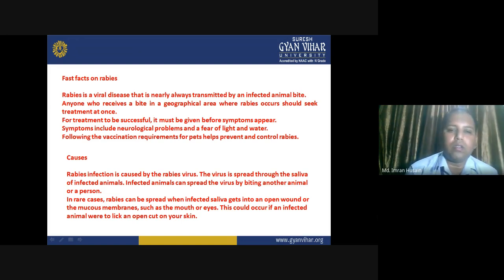This could occur if an infected animal were to lick an open cut on your skin. So, if a dog infected with rabies starts to lick your face, its saliva can readily enter your body via the mouth or eyes. So, it will also introduce your body to the rabies virus.